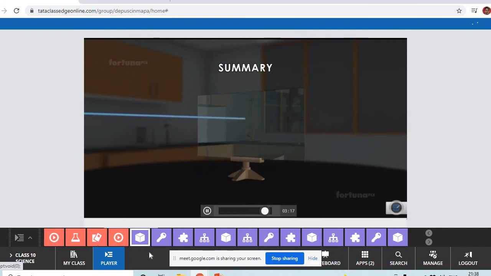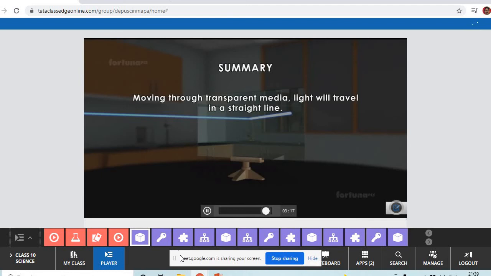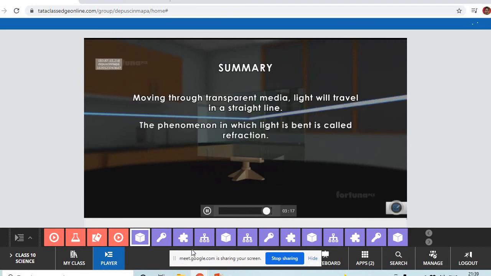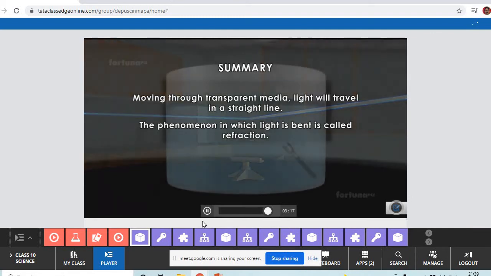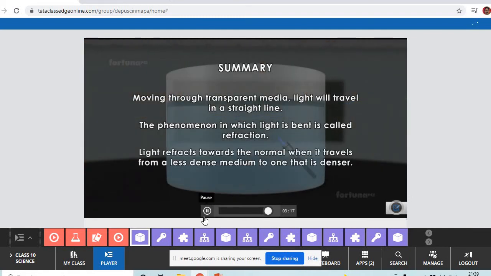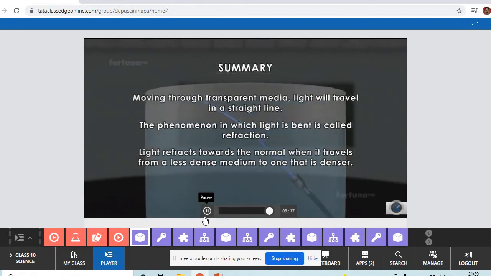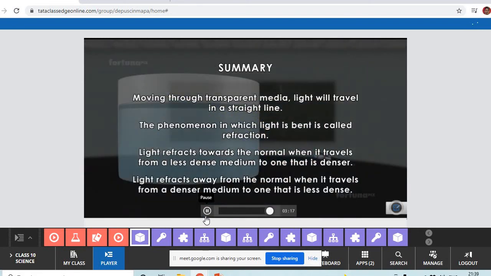Summary. Moving through transparent media, light will travel in a straight line. The phenomenon in which light is bent is called refraction. Light refracts towards the normal when it travels from a less dense medium to one that is denser. Light refracts away from the normal when it travels from a denser medium to one that is less dense.